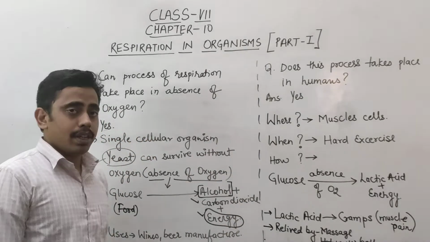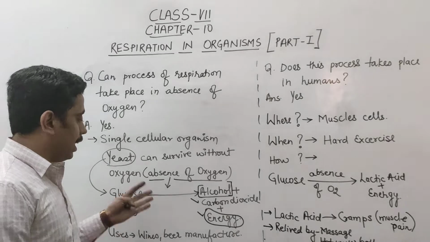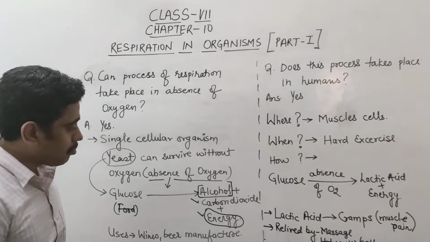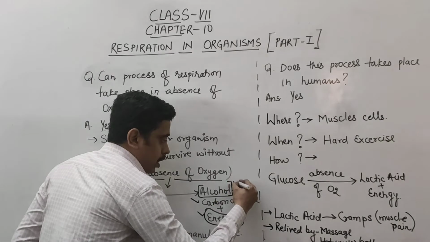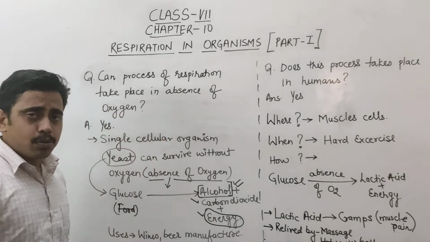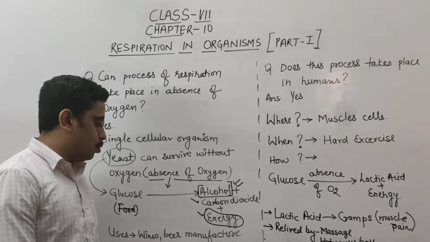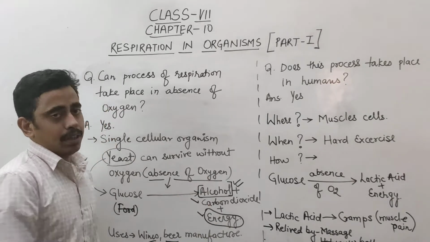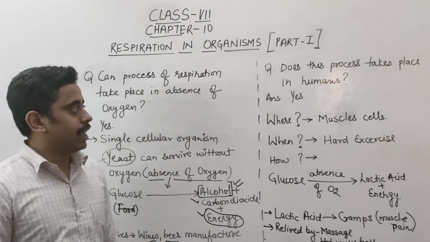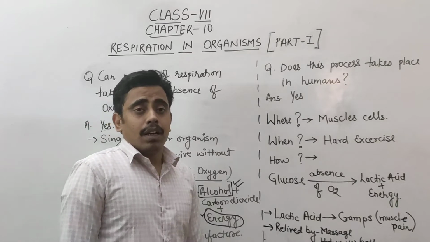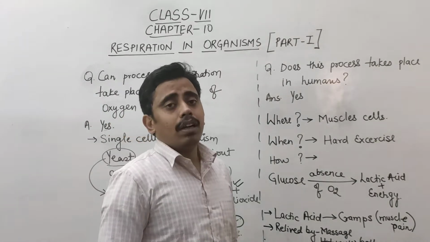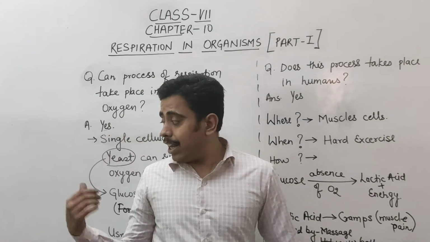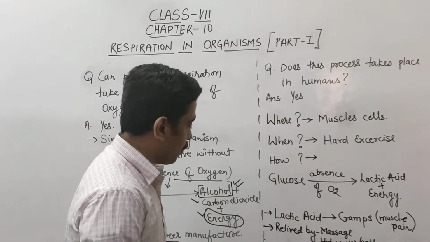So by this process, a small organism like yeast gets the energy. Since alcohol is produced in this process, yeast are also used for the manufacture of wines and beers on the industrial scale. Now, another question arises: what is this process called?